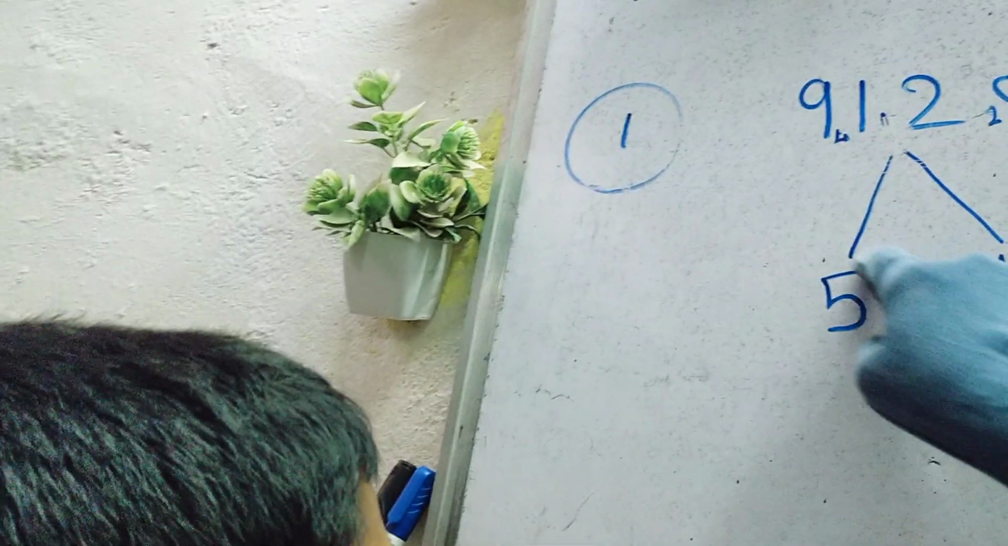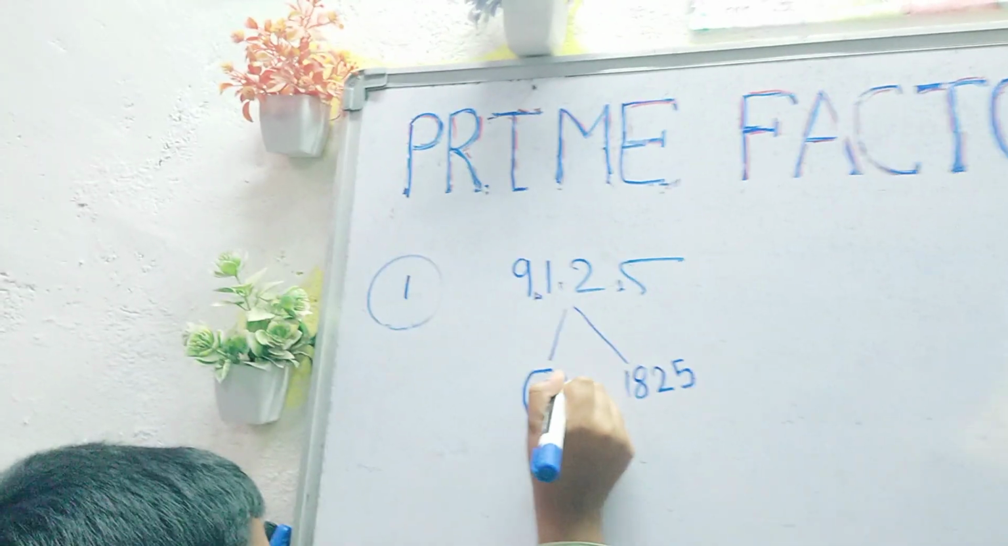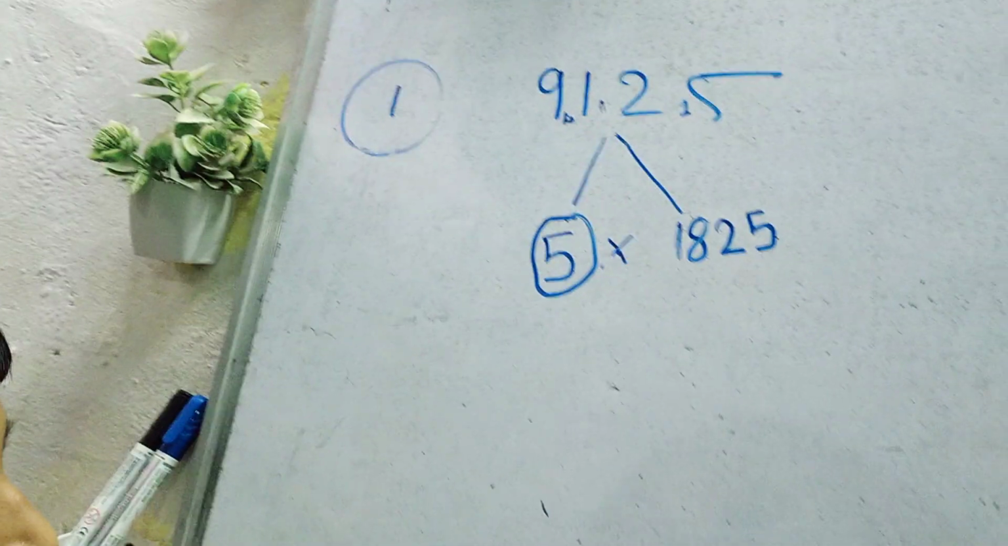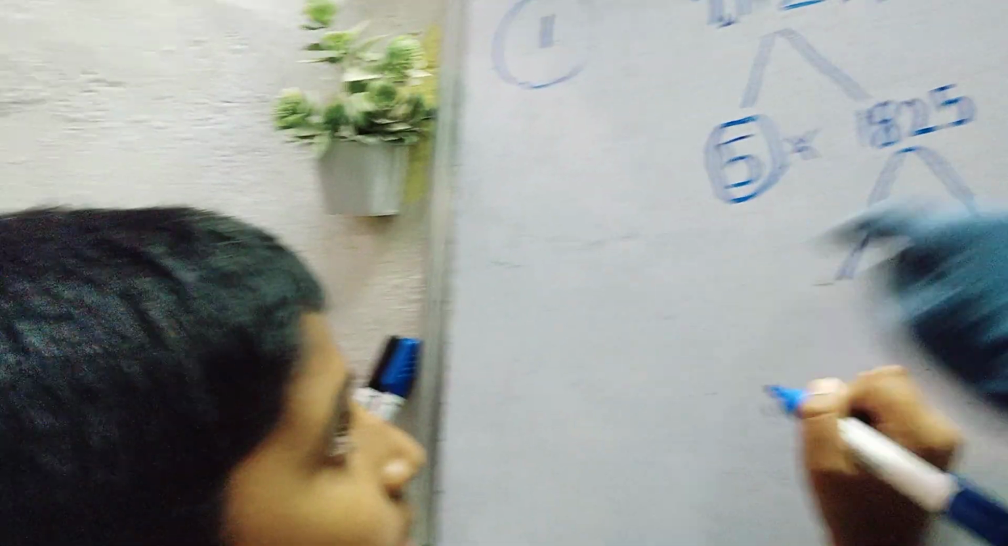Okay. So is 5 a prime number or not? It's a prime number. So the factorization ends here. You cannot factorize it further. So circle it. Good. Now 1825 is a composite number. You can factorize it further. Come on. Form the factors again. Don't put it so long, it will not be sufficient.